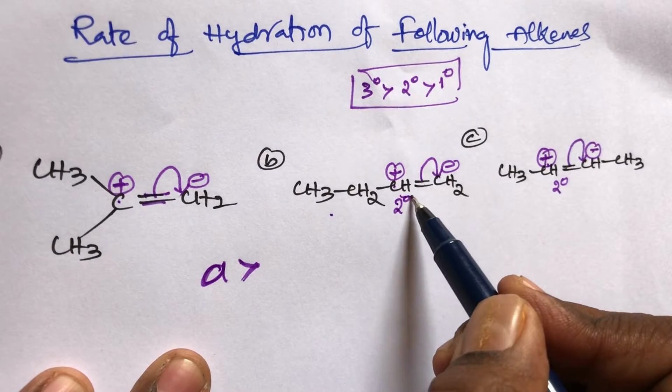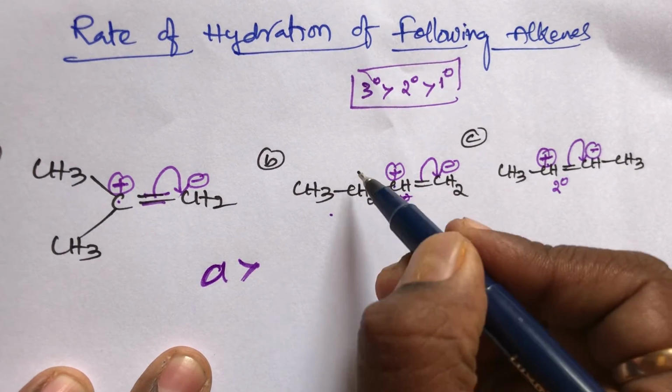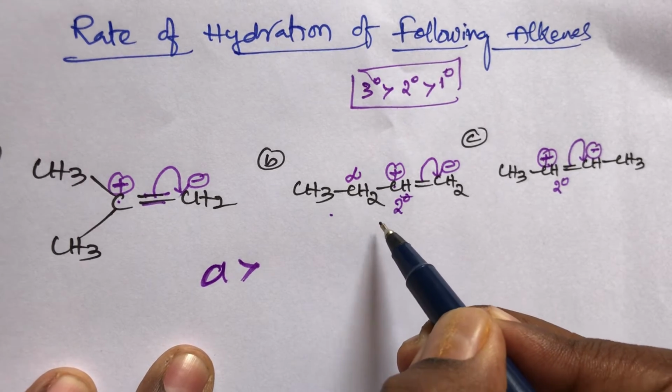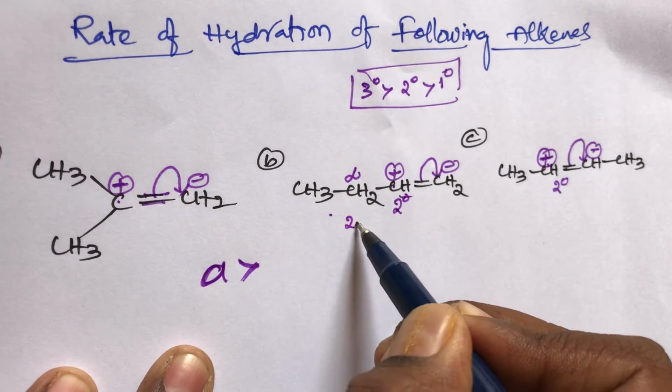Here, for the double-bonded carbon, the carbon on the left-hand side is called the alpha carbon. This alpha carbon contains only alpha hydrogens. Compound B has two alpha hydrogens.